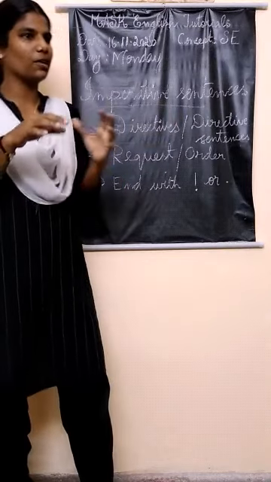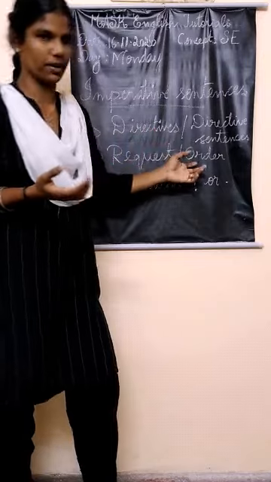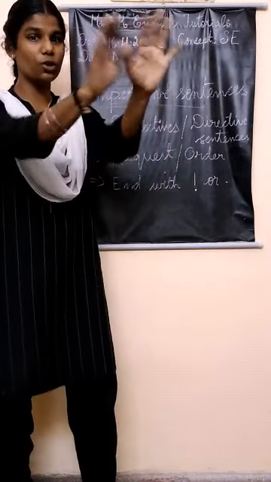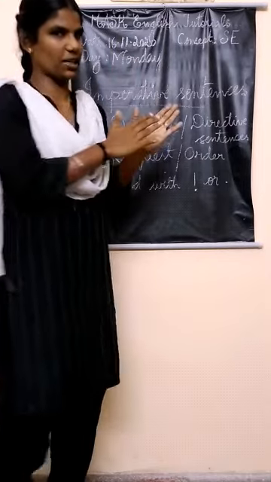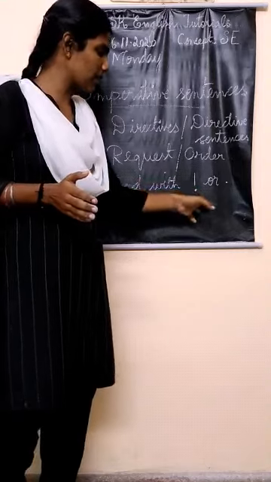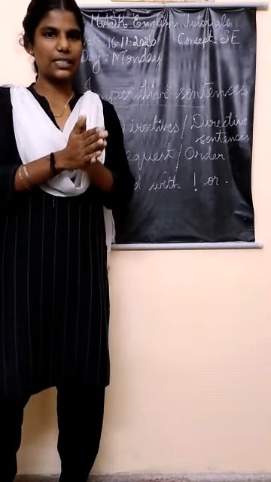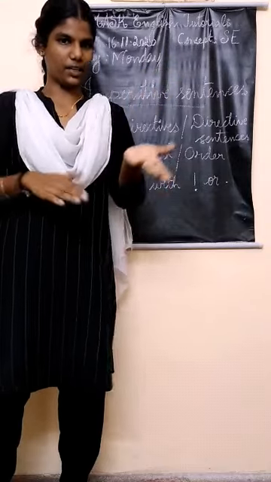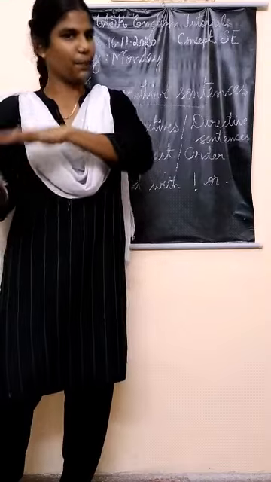Okay? In a polite way, it comes under request. In a commanding way, it comes under order. Whatever it is, the work should be done. That is the motto or aim of imperative sentences. Okay? And third thing, end with exclamatory or period. These sentences either end with an exclamatory mark, or end with periods.